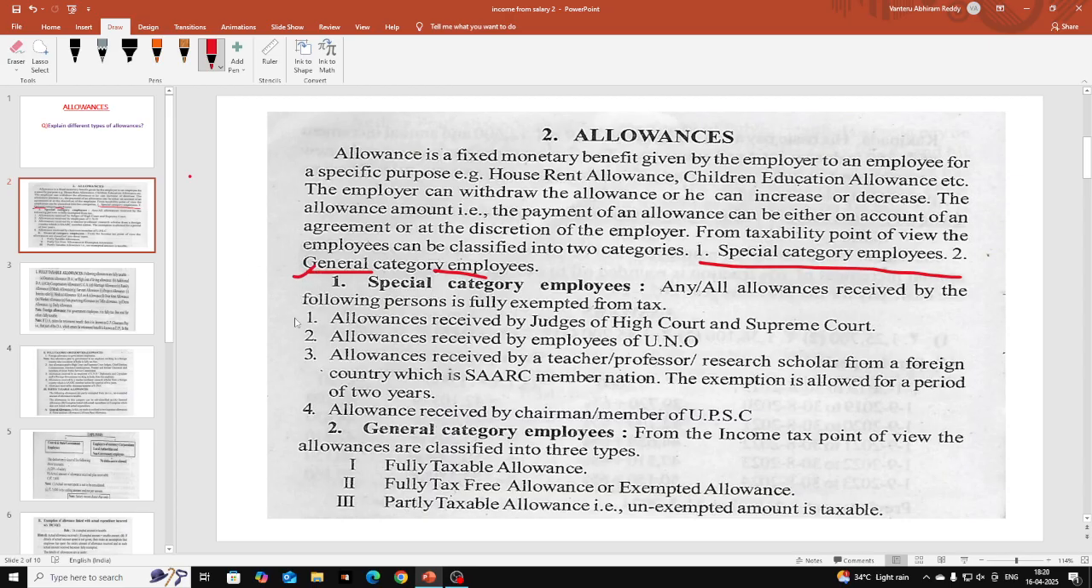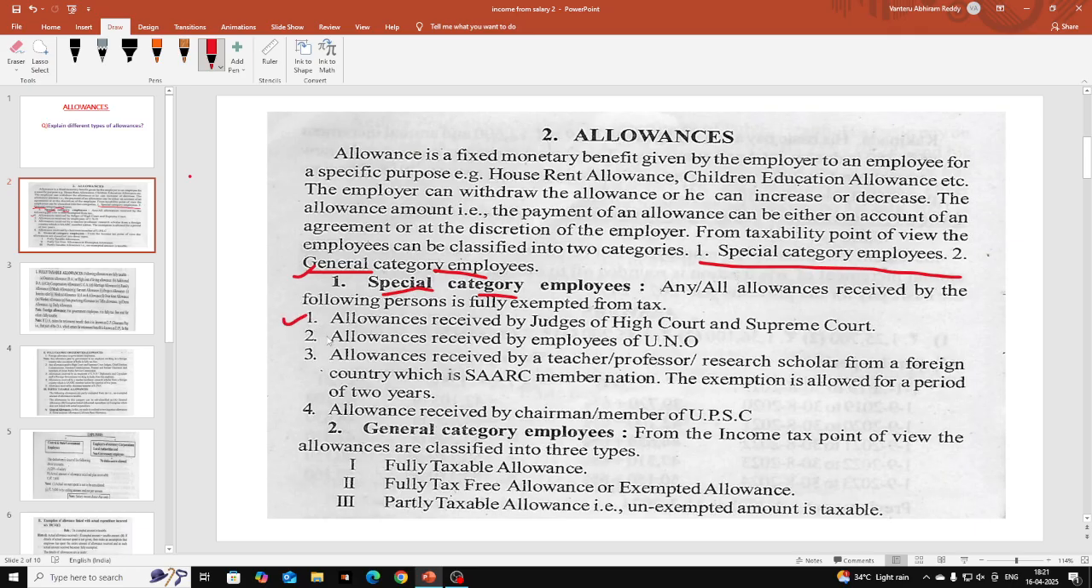Mainly the higher officials in government departments are known as special category employees. If any allowance is received by special category employees, it is tax free. We should not impose any tax on them. If you get these kinds of allowances mentioned under the special category of employees in any examination, they are fully exempted from tax and you should not record them under the allowances head. So what are those? Here is a list.